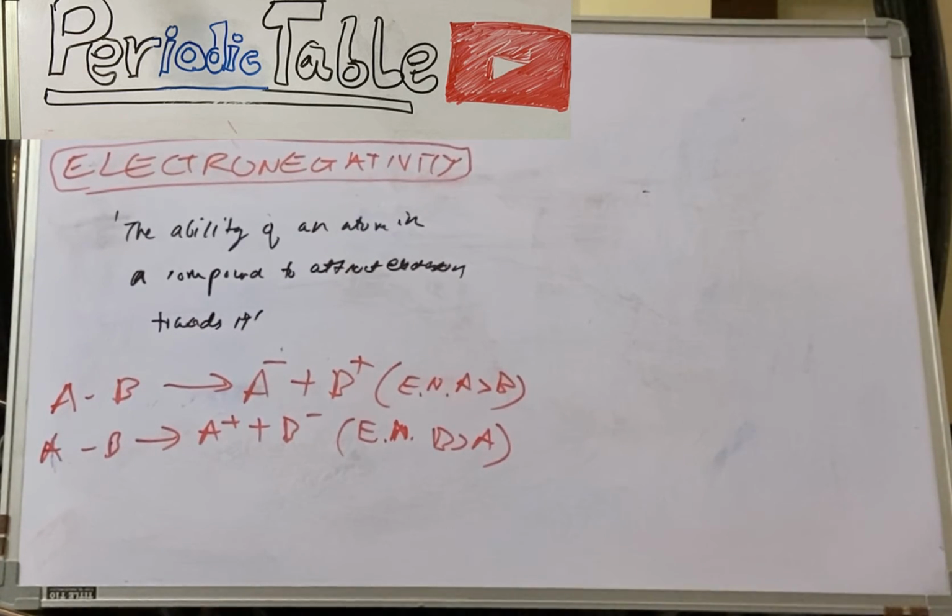Now one of them is Pauling. He's famous for the Pauling scale.